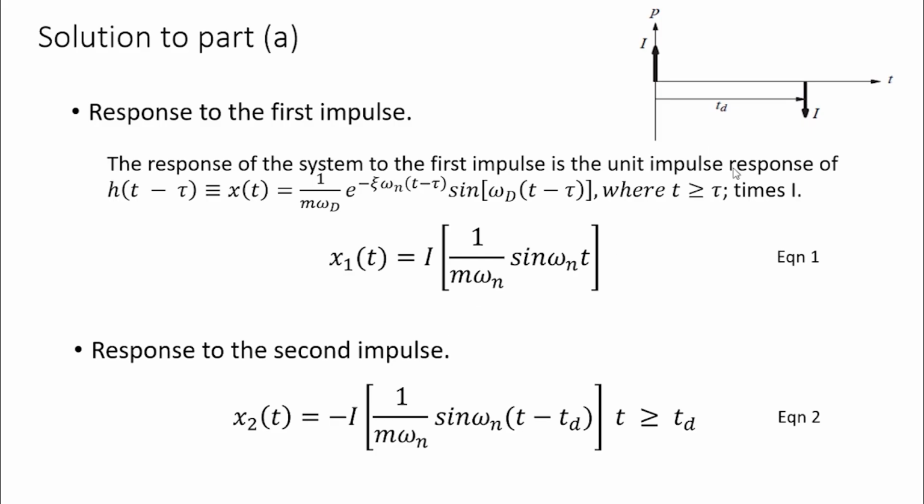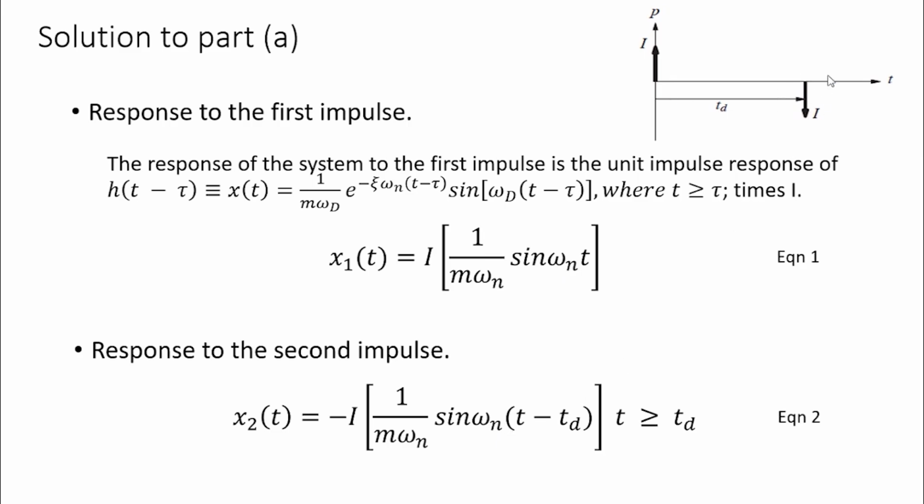Similarly, we can calculate the second impulse response, which would be the magnitude, minus I, multiplied by the unit impulse response at t equal to td. So that response will be minus I times 1 by m omega n, these terms are similar, and sine omega n (t minus td).